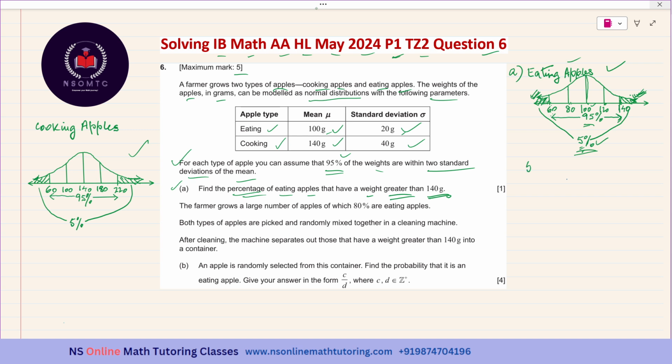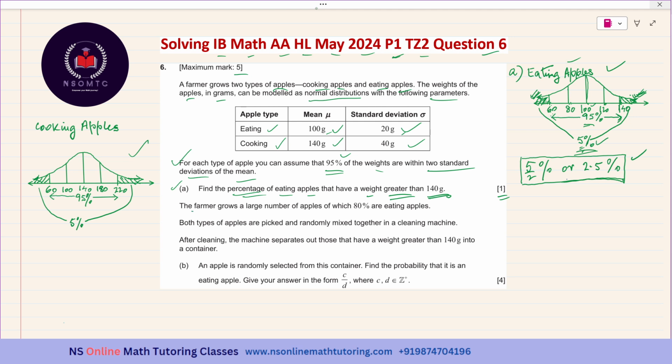So it is 5 over 2%, or 2.5%. This question is carrying just a single mark, and I have drawn the graph also, so you don't have to give anything more than this. And it should be in percentage, so it is 2.5%. In probability form, you have to divide by 100.